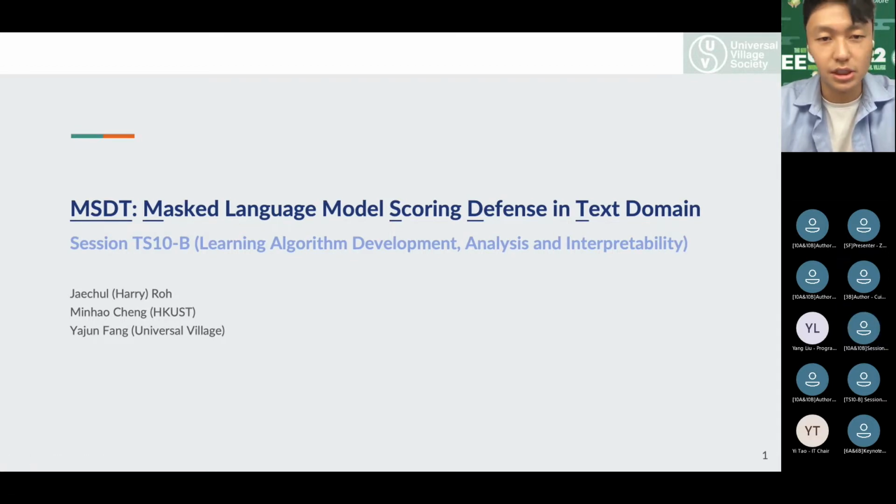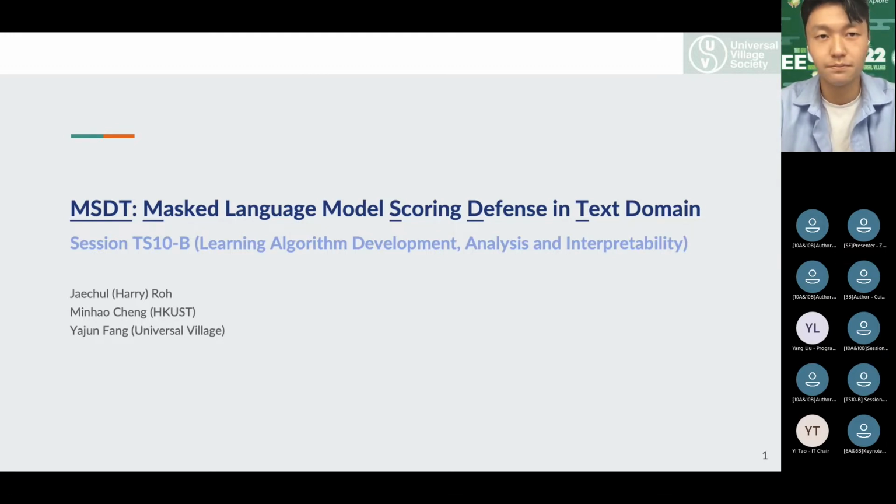So welcome, ladies and gentlemen. My name is Jaechul Roh. You can call me Harry, and I'm currently a final year undergraduate student in Hong Kong University of Science and Technology, majoring in computer engineering. Today, I'll be giving a presentation on the paper which I worked on with Professor Minhao Cheng and Dr. Yajun Fang, named MSDT, short for Masked Language Model Scoring Defense in Text Domain.